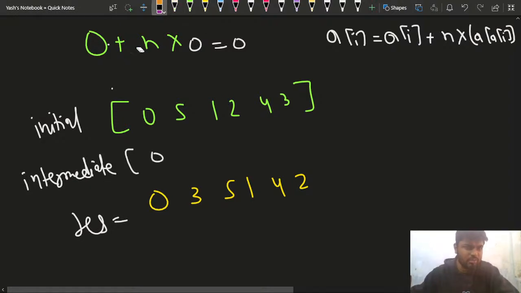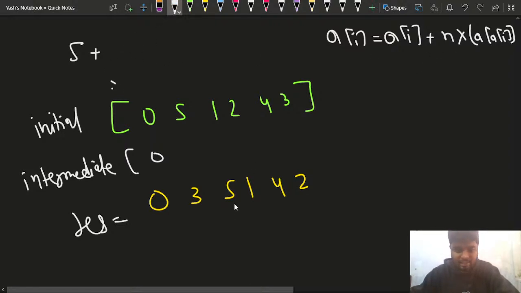Now what will happen with this 5? Let's observe. 5 will be nothing but 5 plus n, and n is 6 here, so 6 into a of i.